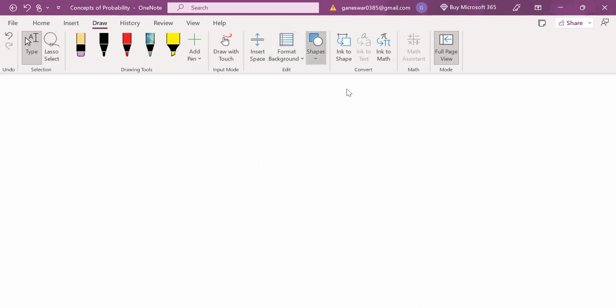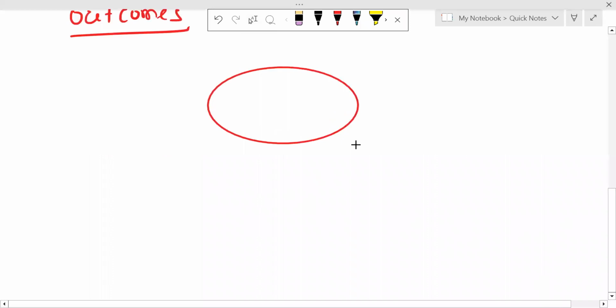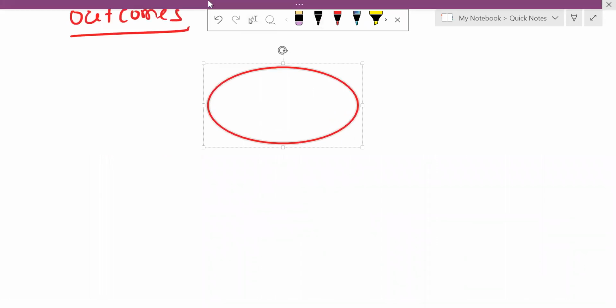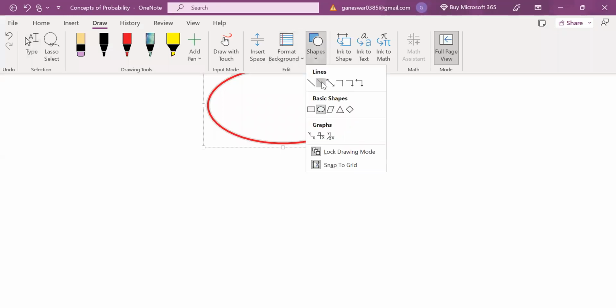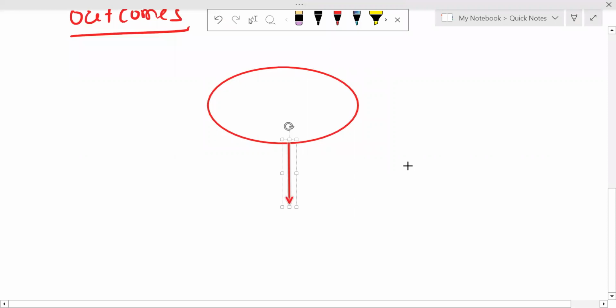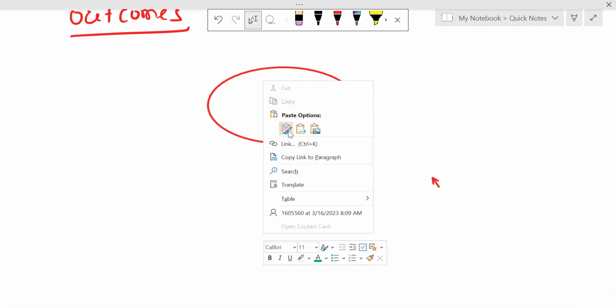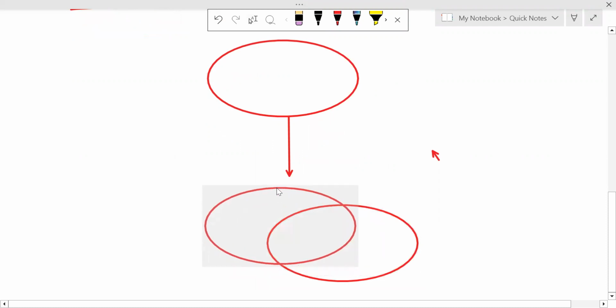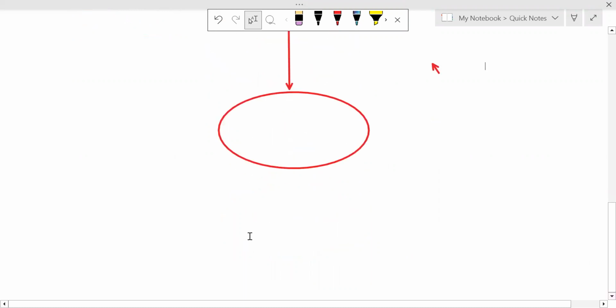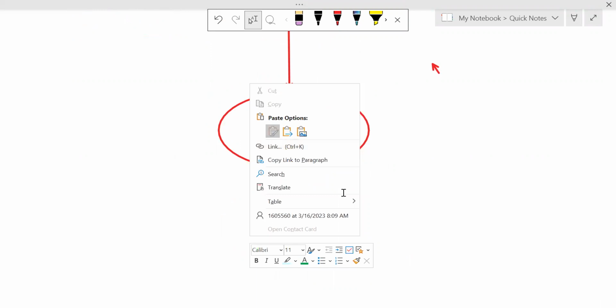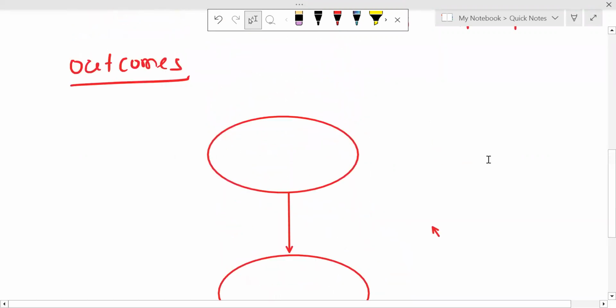First we have to check this is some one experiment, and next we discuss the outcomes, and this is the sample space. Just you can see here.